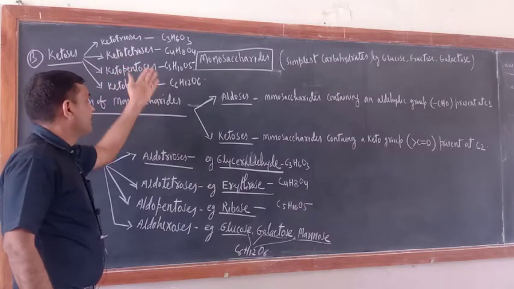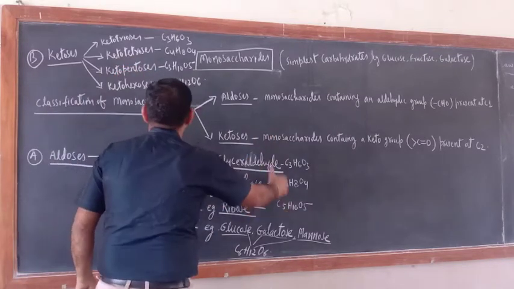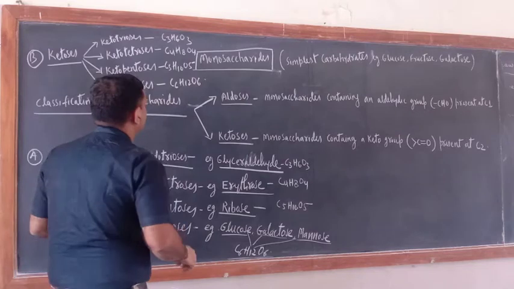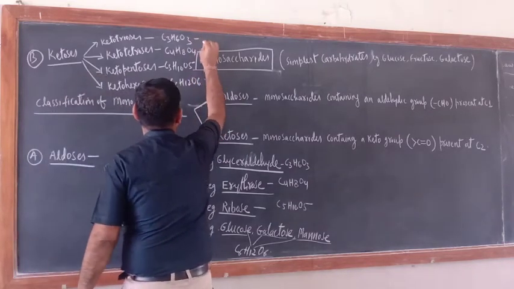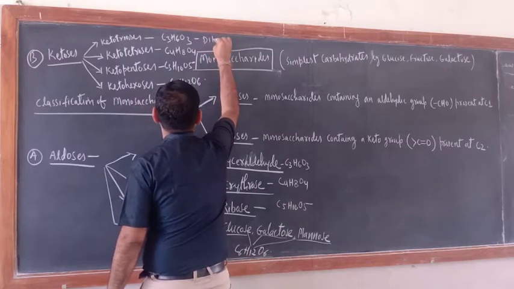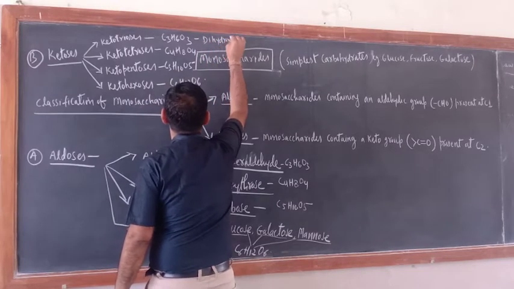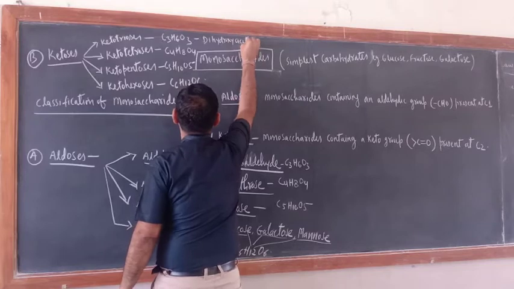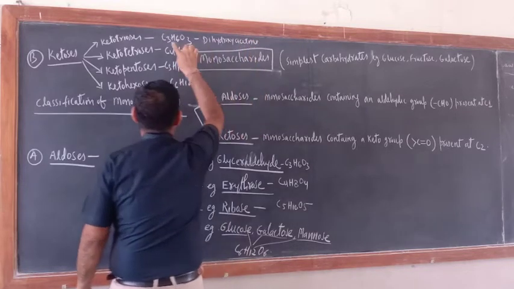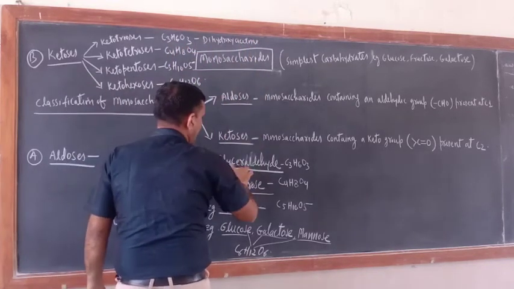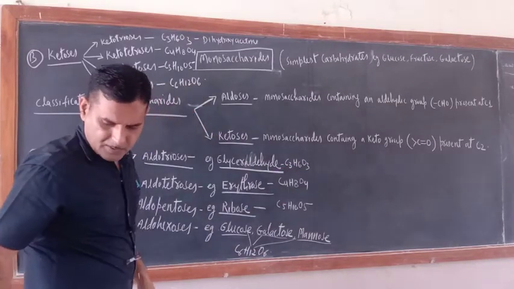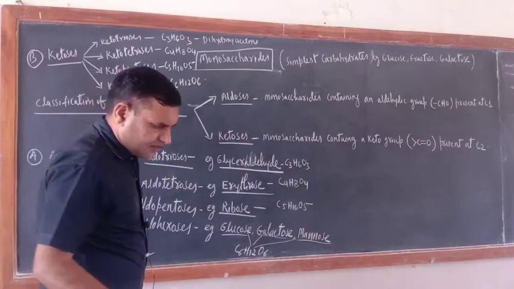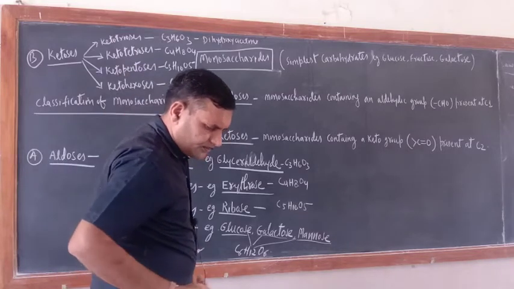Molecular formula wise they are the same, but the individual members are different. Ketotriose is dihydroxyacetone. The molecular formula of dihydroxyacetone is C3H6O3 and glyceraldehyde is also C3H6O3, so they are similar. Please remember this also.